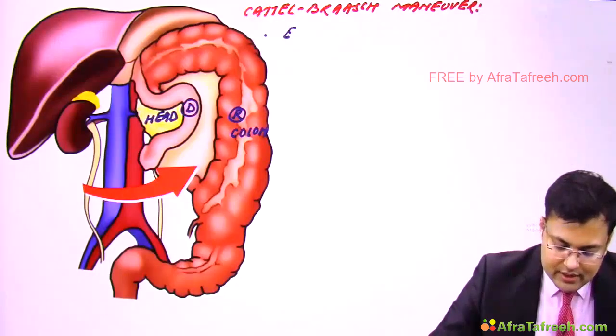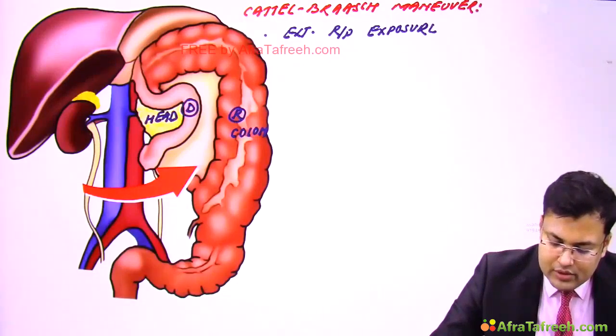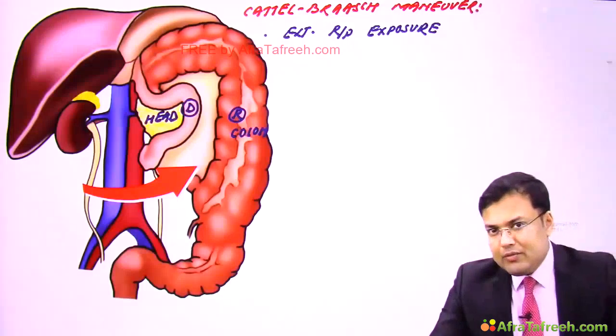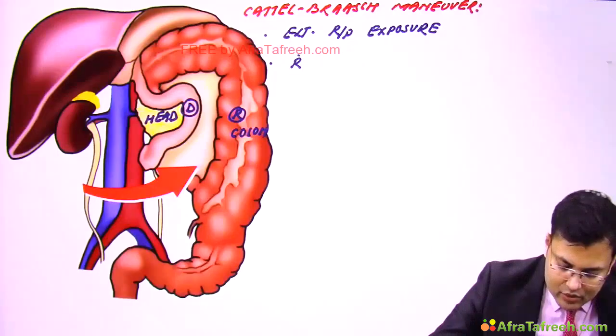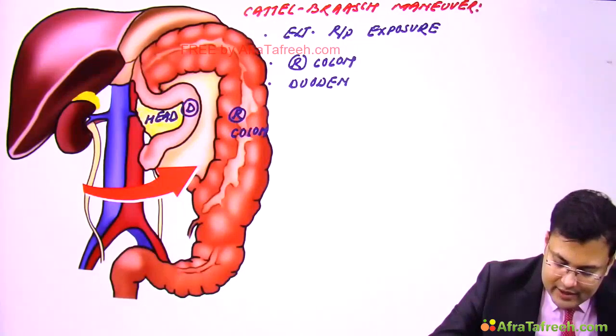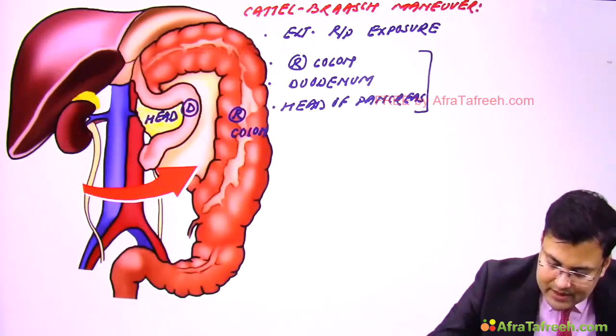So it is done for extensive retroperitoneal exposure. Here you notice what structures are mobilized medially. Here we mobilize the right colon, duodenum and head of the pancreas. So the right colon, duodenum and head of the pancreas. Clear? These structures are mobilized medially.